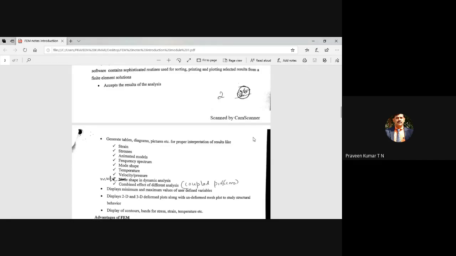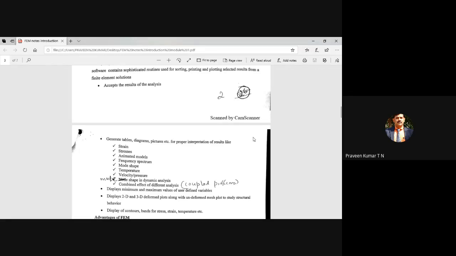And when you come to vibration, there is a modal shape also. The modal shape is nothing but how the material undergoes deformation, like continuous vibration of a cantilever beam. Then there is display of minimum and maximum values, which you are already familiar with. It shows the stress values using different color coding. Wherever there is a red color, that indicates higher stresses. There are many options available, and you can read those by yourself.